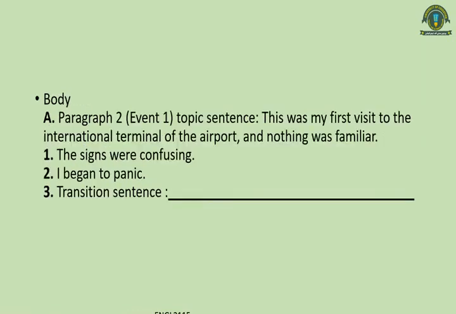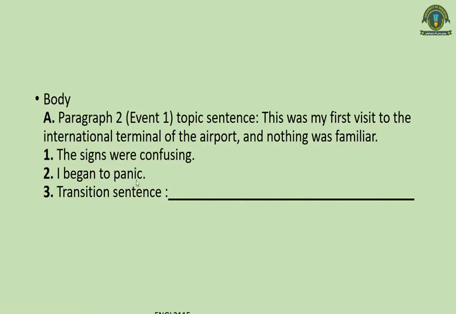Now let's look at this one. In this body paragraph, we have to see that there are three things. One is the topic sentence, which introduces what this paragraph is going to be about. That first topic sentence is telling us that it was my first visit and nothing was familiar. Now what were the other details?